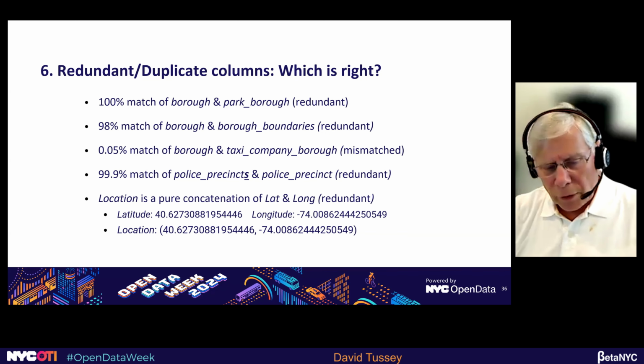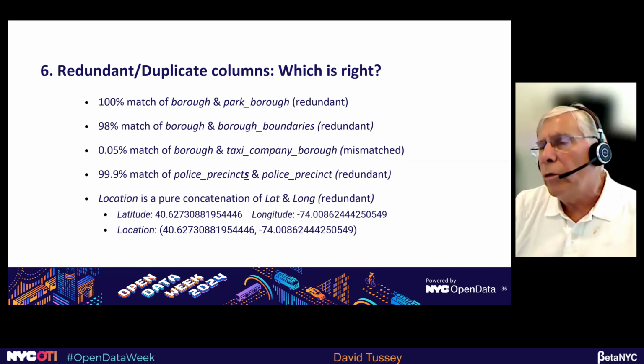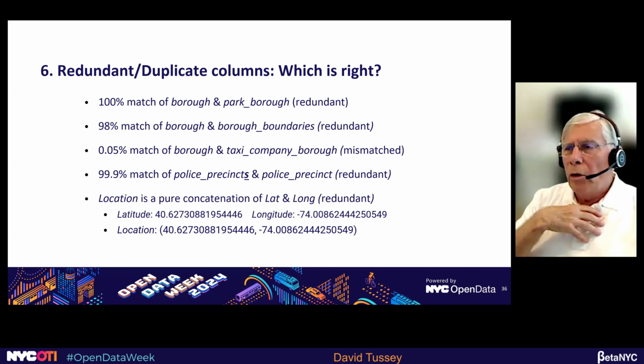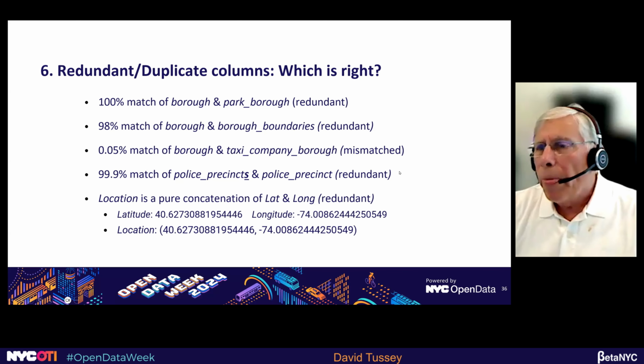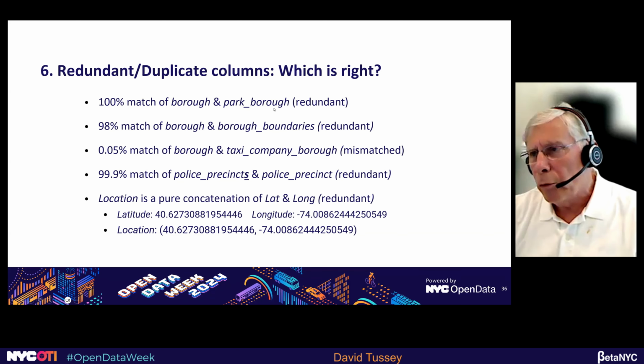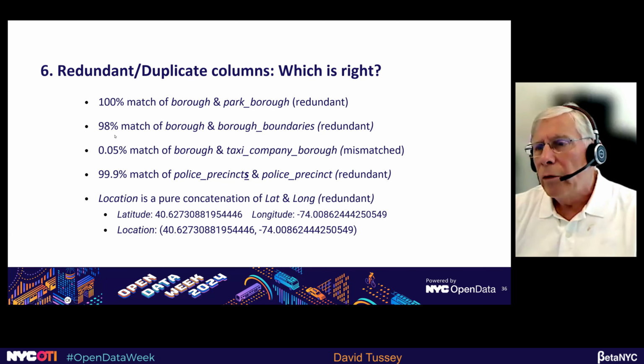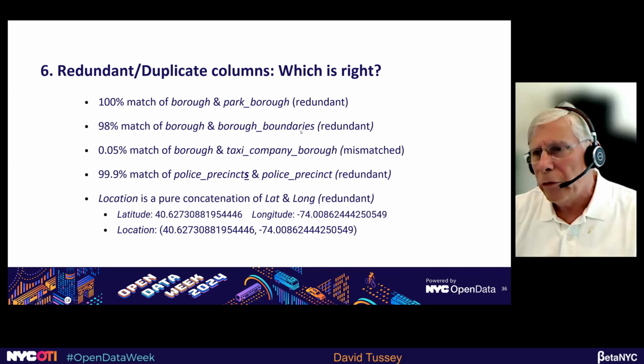Okay, so let's look at the last item here. And we'll get through this fairly quickly. Let's look at some areas where there's redundant or duplicate columns. Well, there's a 100% match between Borough and Park Borough. Those are two different columns. That's redundant. There's nearly 100% match between a column called Borough and Borough Boundaries.